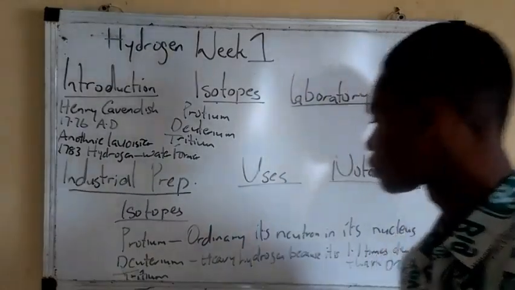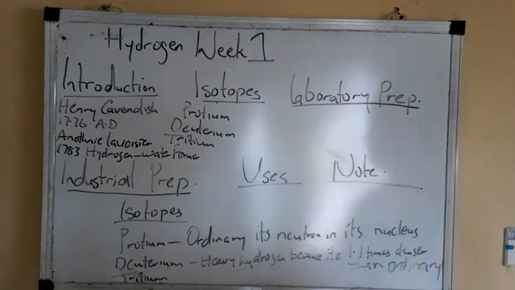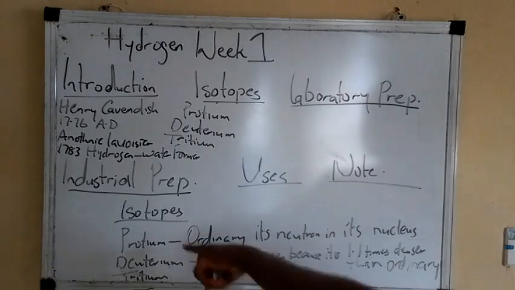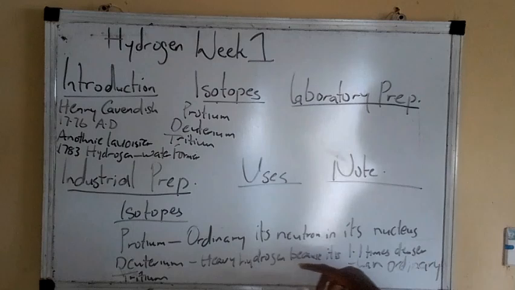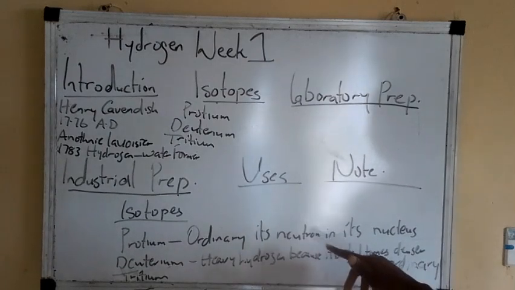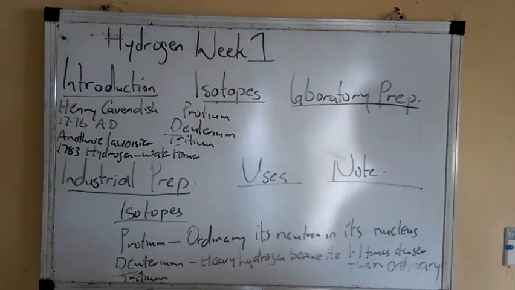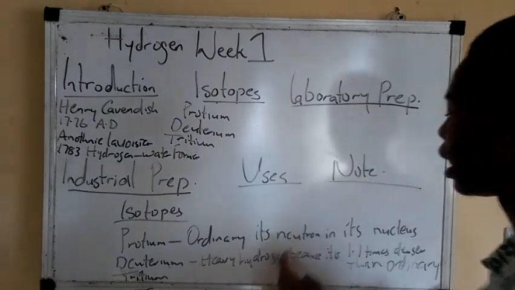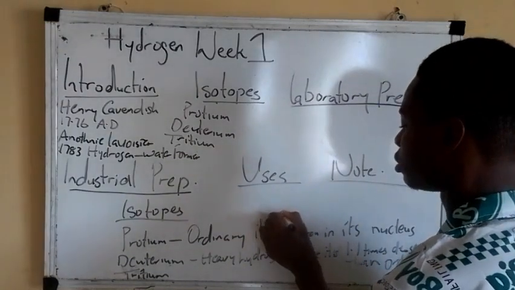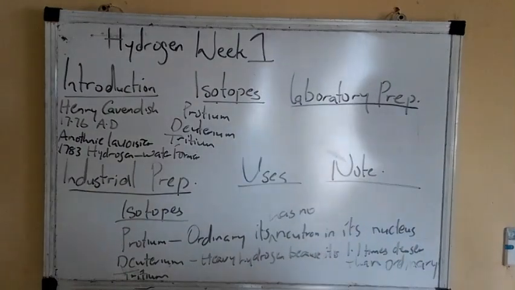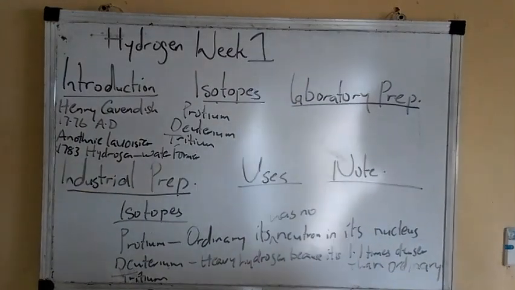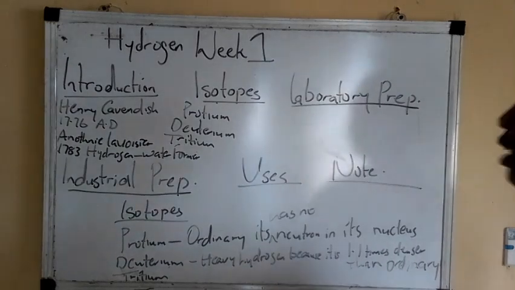Alright, let me just go through this again. This is protium. Protium is ordinary hydrogen. It has no neutron in its nucleus. Then deuterium.